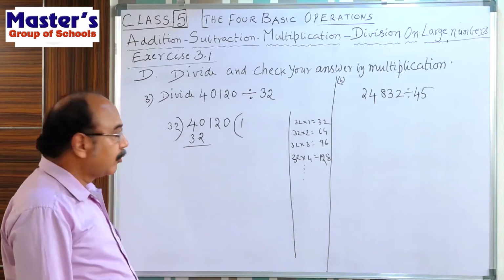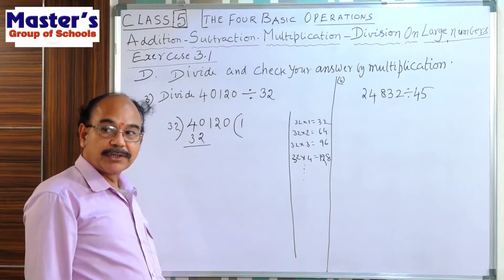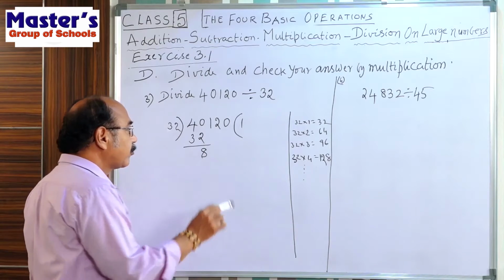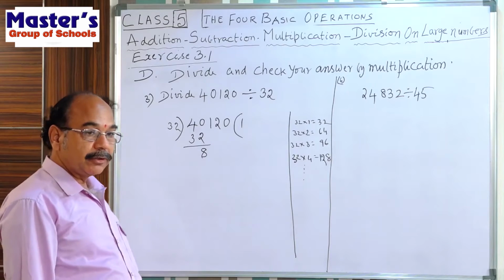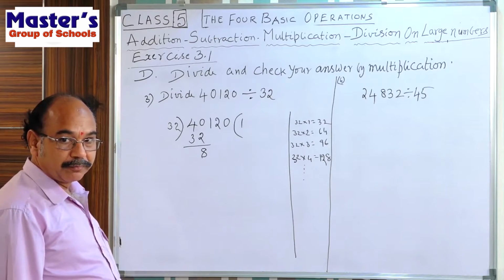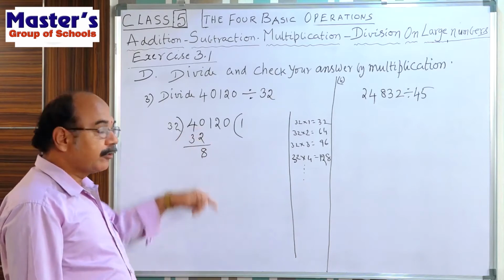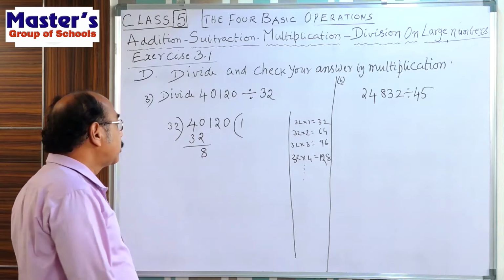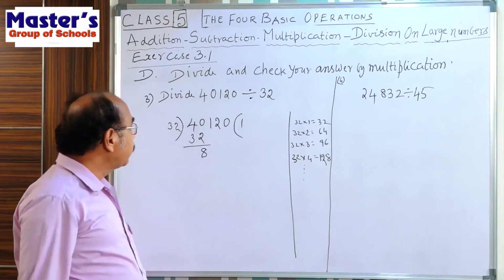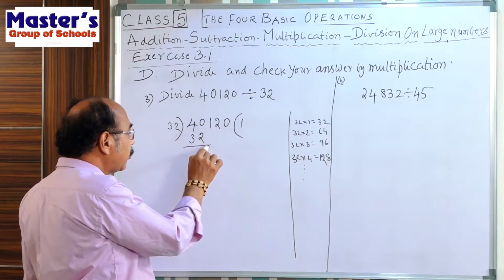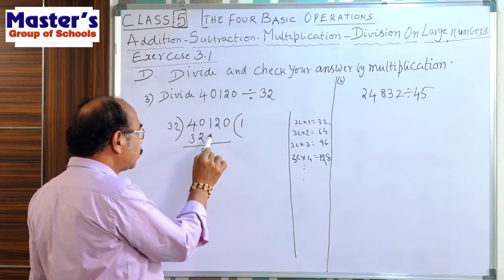Subtract. 40 minus 32, how much? 8. Now, come to the next step. From the dividend, we bring down one number. That means 1 is to be brought down.